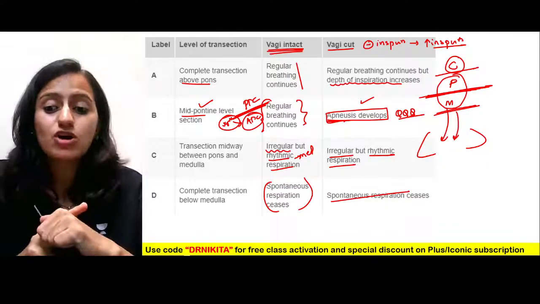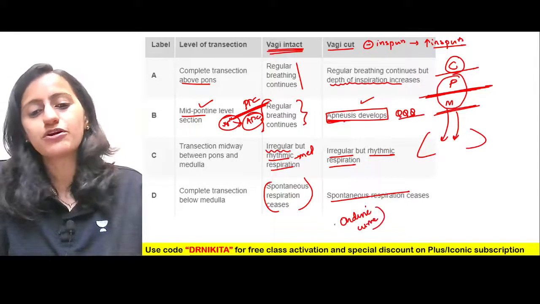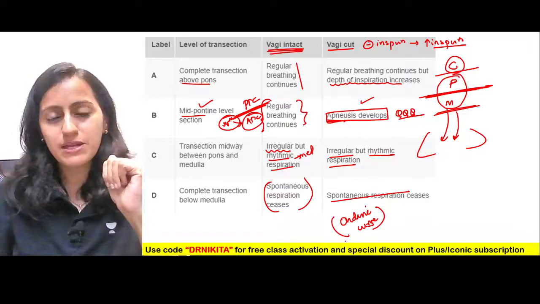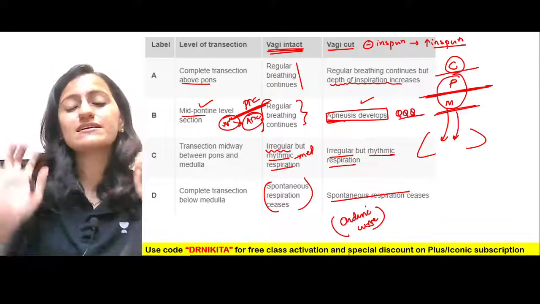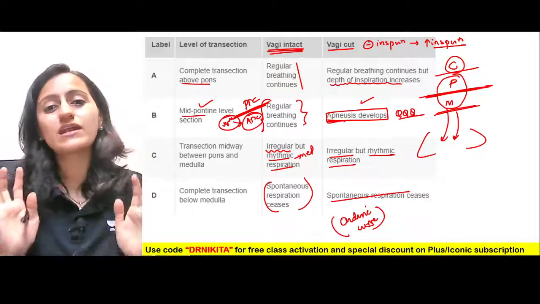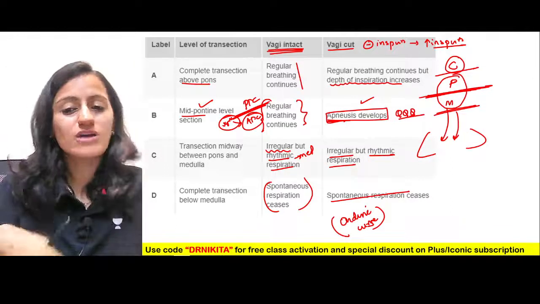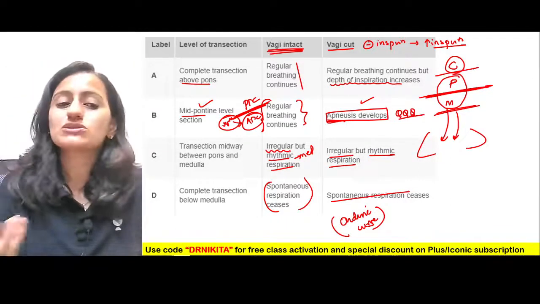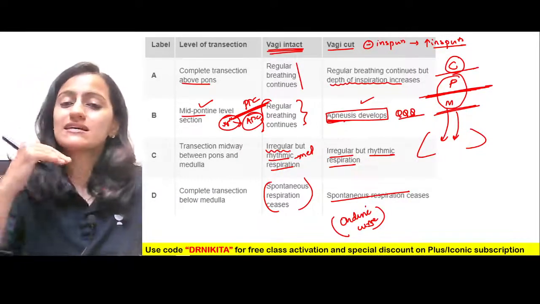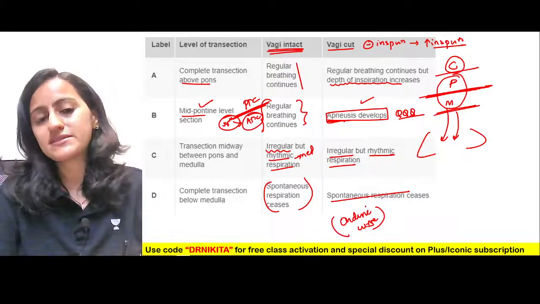This is something which is called Undine's curse, right? There is this historical story of Undine's curse where the transection is below the medulla, but the cortex, the voluntary control, is there. So all the time the patient has to be awake for the voluntary control. If the patient goes to sleep, the voluntary control is gone, the involuntary is not there, so the respiration will stop and the patient will die. So that is Undine's curse. Below the medulla, involuntary control is not there, but voluntary control is there.